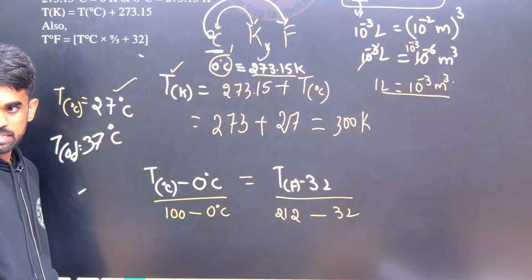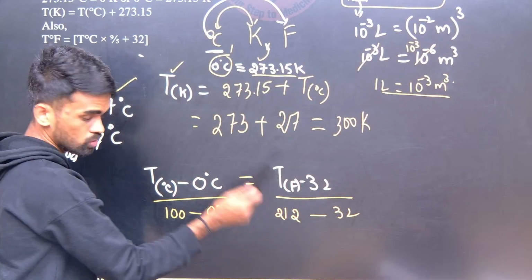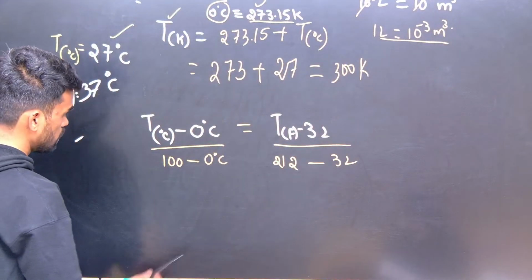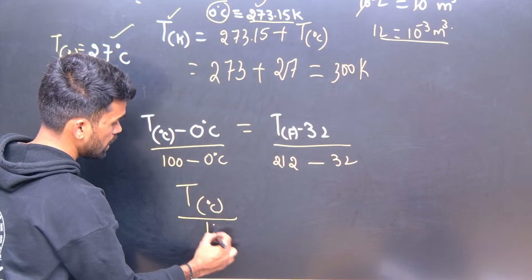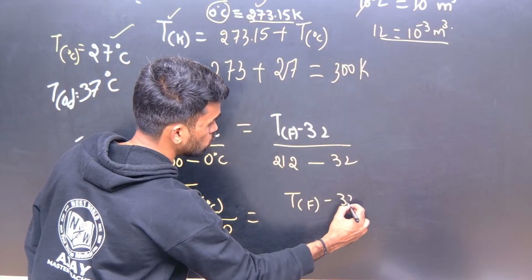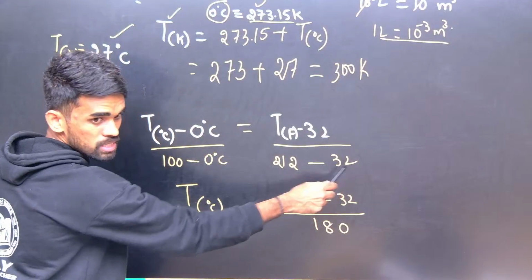Did we discuss this? Right. 0 degrees means 32, 100 means 212. Okay. So from here what you are going to get? Temperature in Celsius scale by 100 is equal to temperature in Fahrenheit minus 32 by 180. Right, now 212 minus 32. Okay.